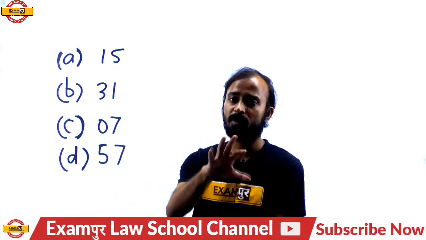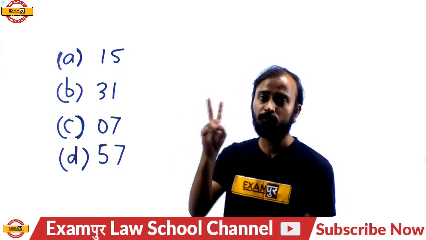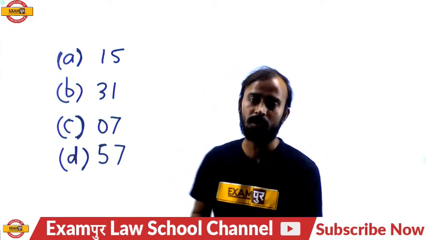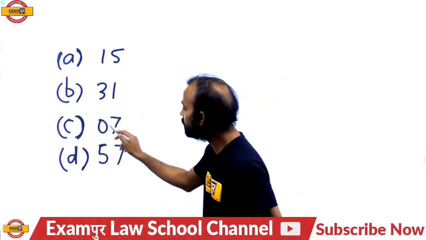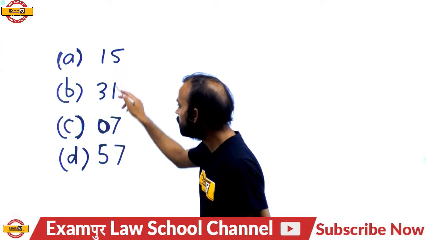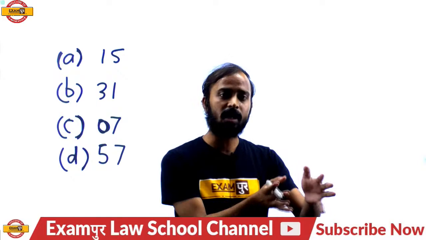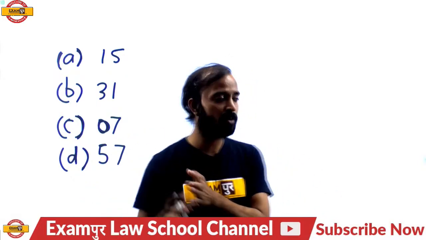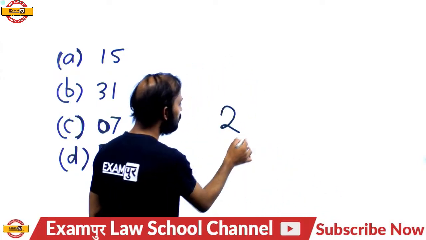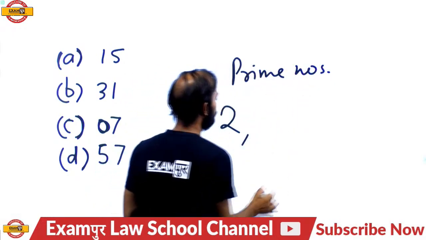Next one is prime number. When you look at all these numbers, there are two prime numbers and two composite numbers. The two prime numbers are 31 and 7, and a prime number is one which is perfectly divisible by 1 and itself. The least prime number is 2, remember 2.